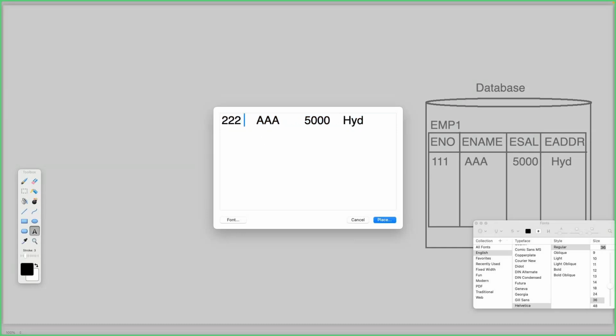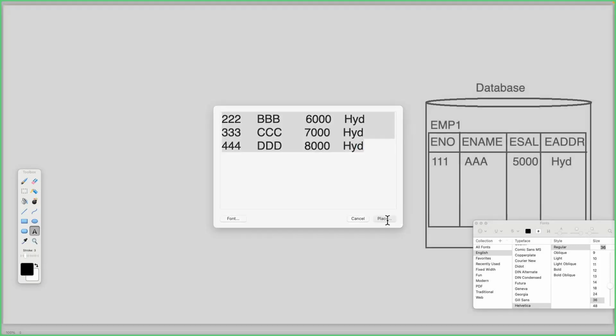Now, for example, 222, BBB, some value here 6000. Like this, here we are going to take some data.